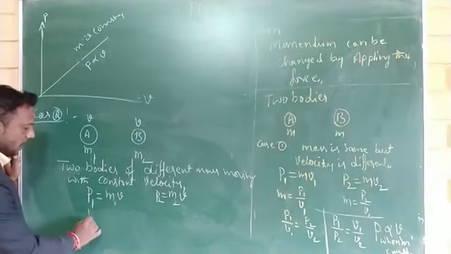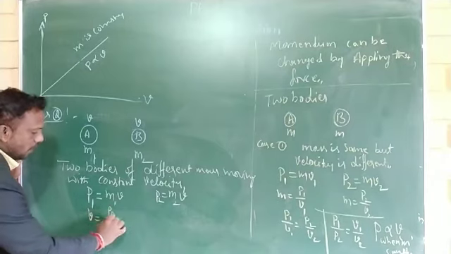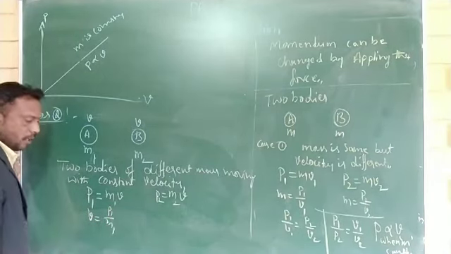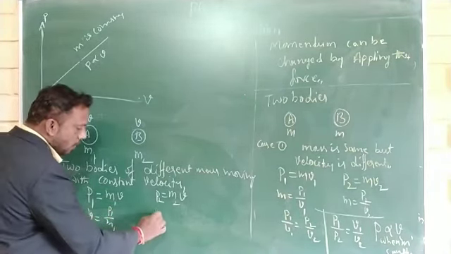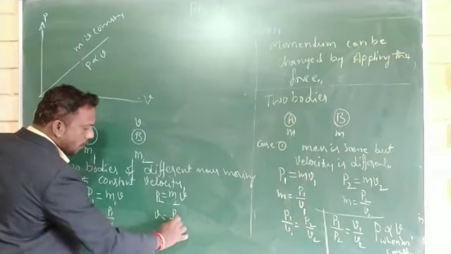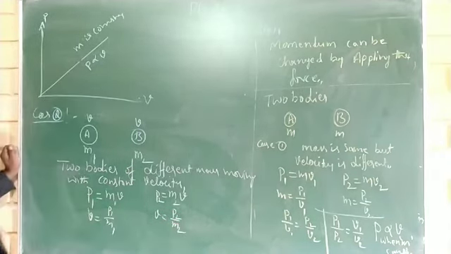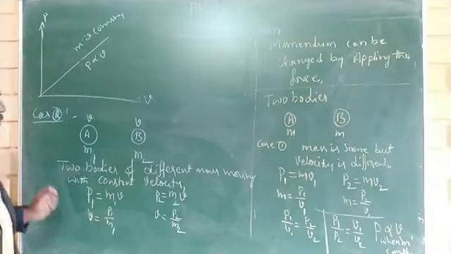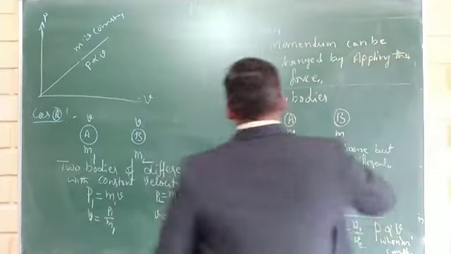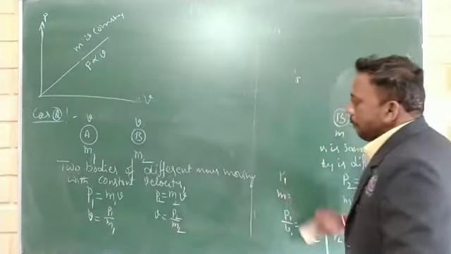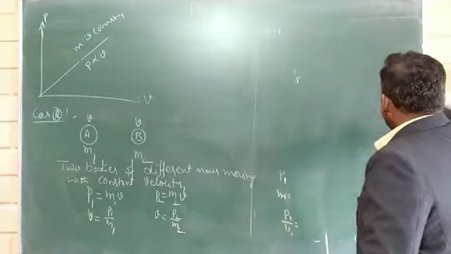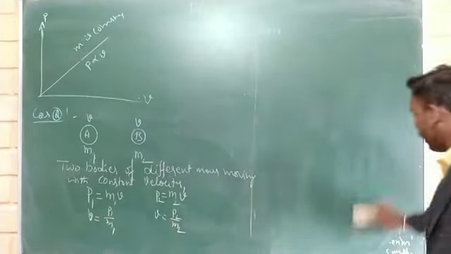Simplify V. V is equal to P1 divided by M1, and here V is equal to P2 divided by M2. Equate these two equations. P1 divided by M1 is equal to P2 divided by M2.